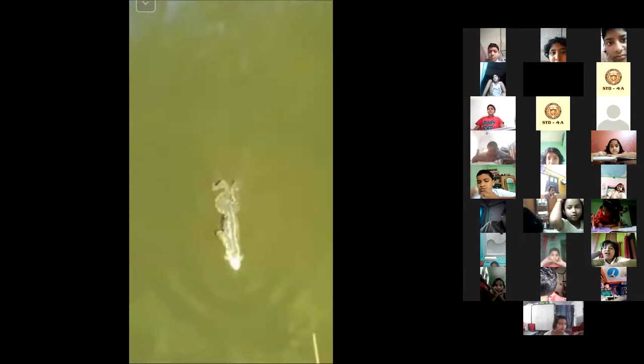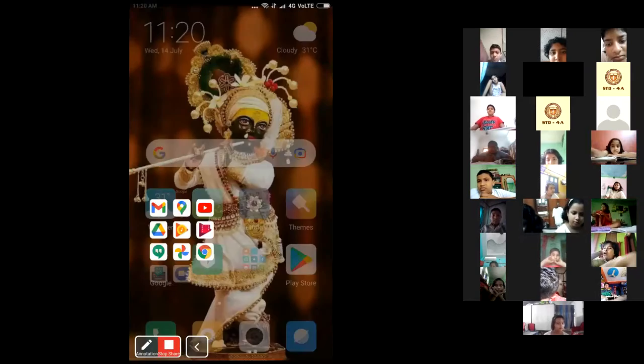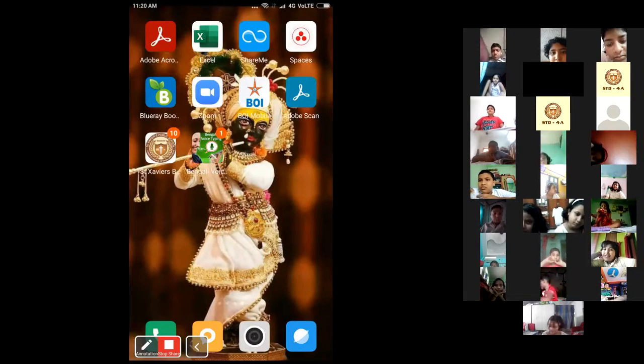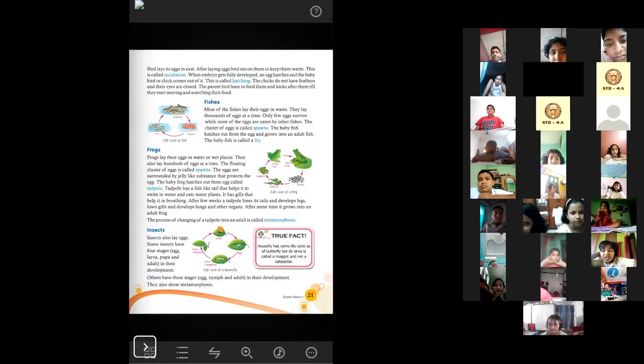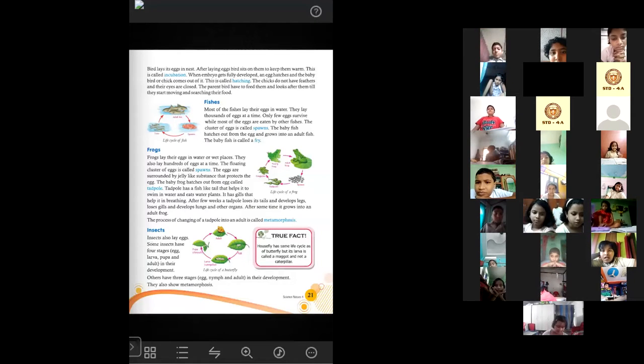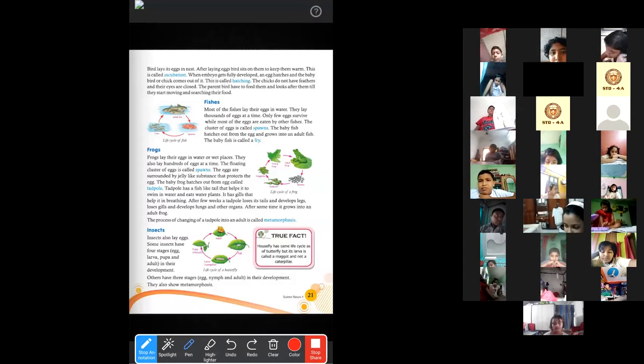Now, did you understand the process of the life cycle of a frog? The process by which a tadpole becomes an adult frog is called metamorphosis. The name of the process is metamorphosis.